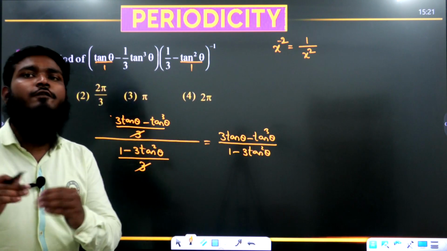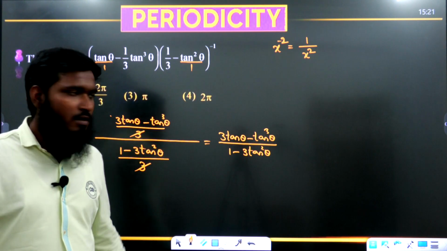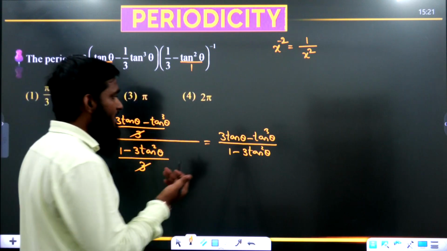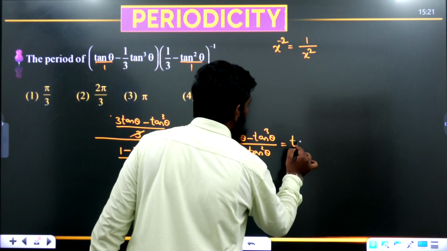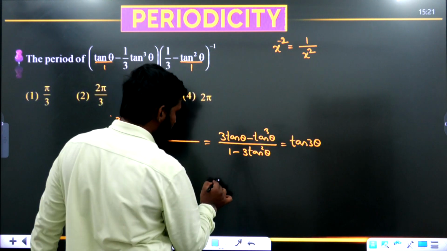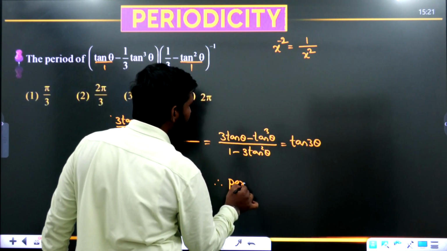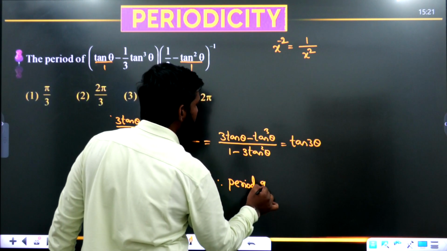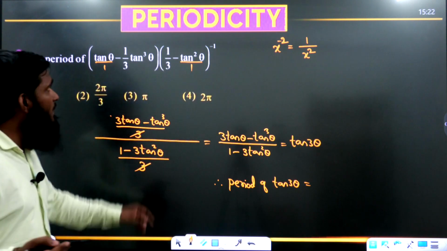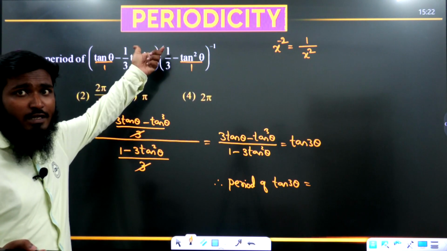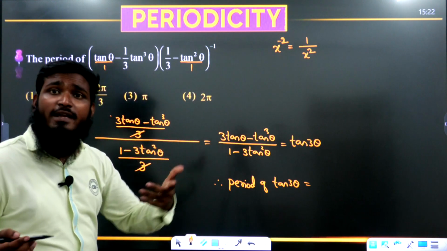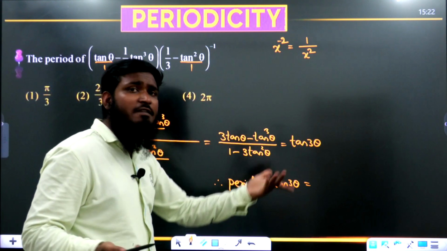Now if you know some of the formulae related to trigonometry, this is the trigonometry formula. This is the formula for what? Tan 3 theta. This is the formula for tan 3 theta. Okay, so therefore now we are finding the period of what? Period of tan 3 theta. If you want to find out the period of this part, it is looking so difficult over here, so we have done simplification. After simplifying, it is converting into what? Tan 3 theta.